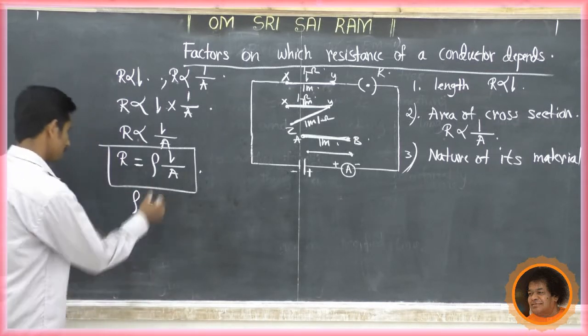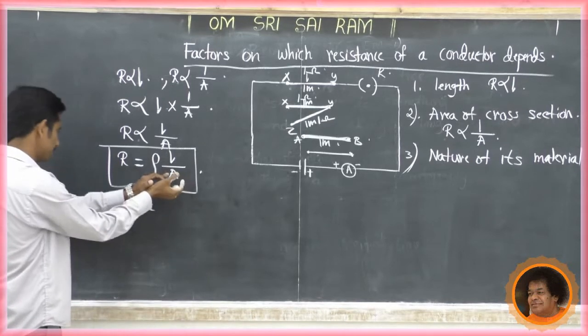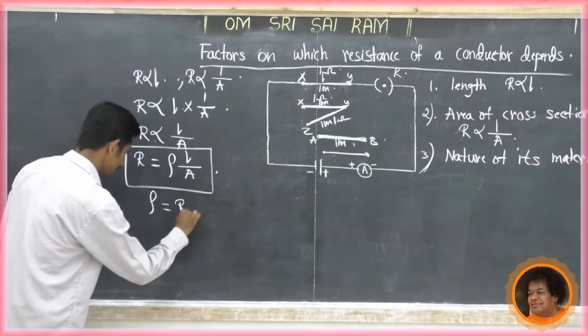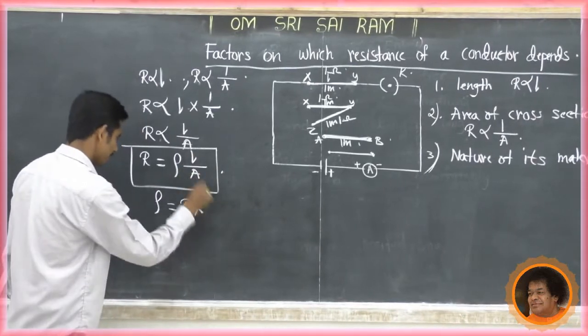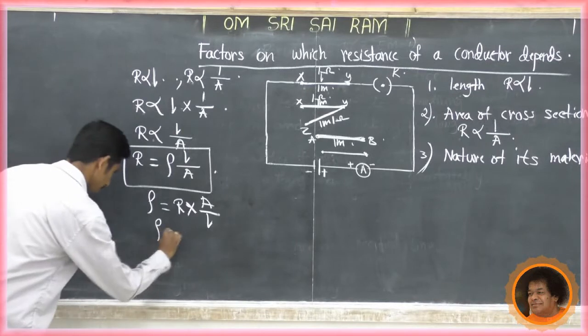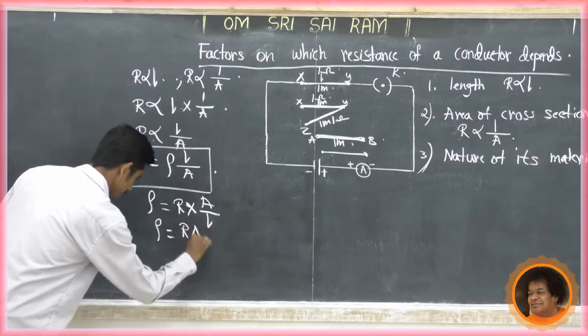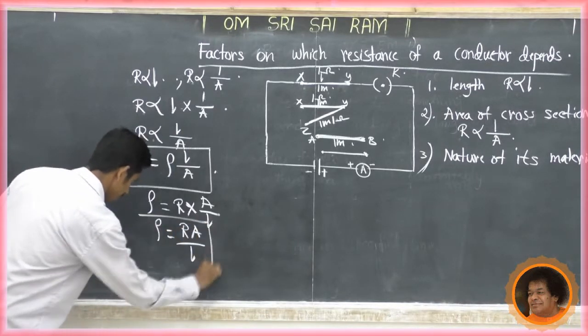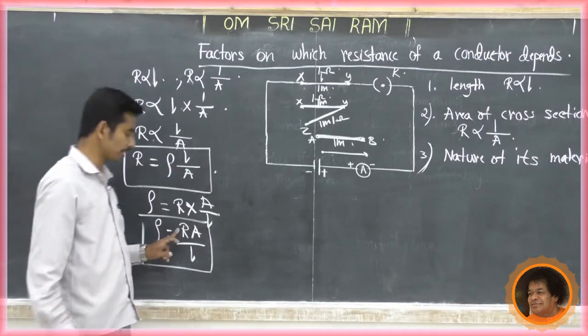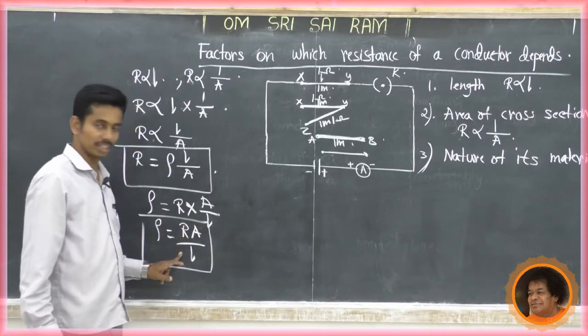Resistivity equal to, now transpose L by A to the left-hand side, it becomes R into A by L. So rho equal to RA by L. This is a very important formula. What is rho? Rho means resistivity. What is resistivity? Resistivity means RA by L.